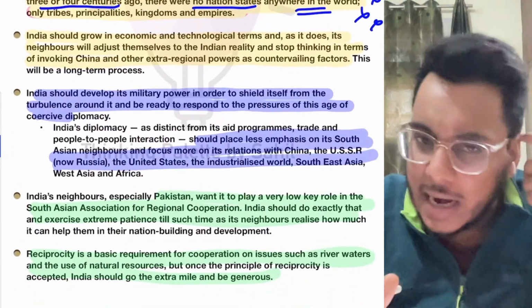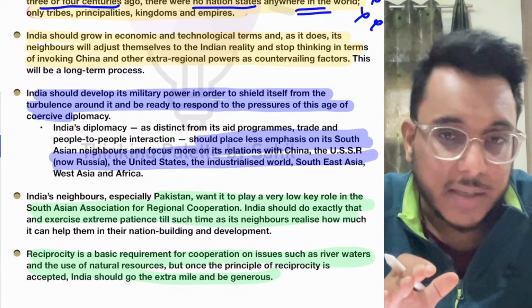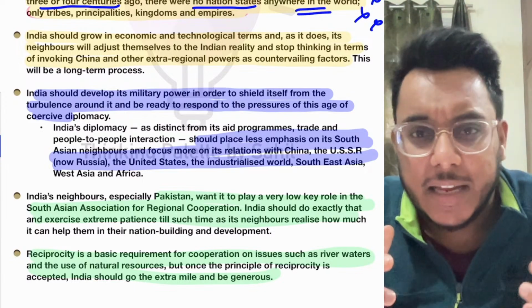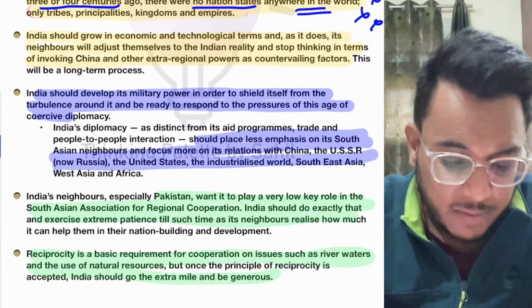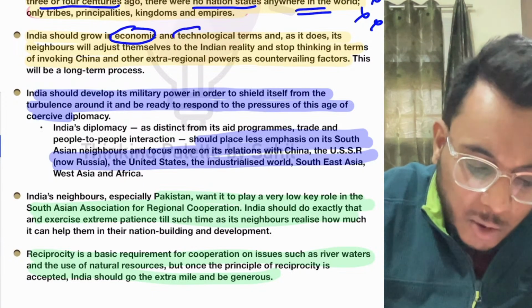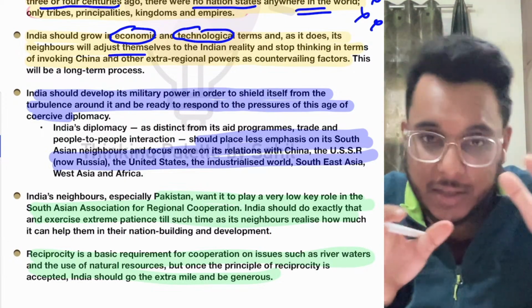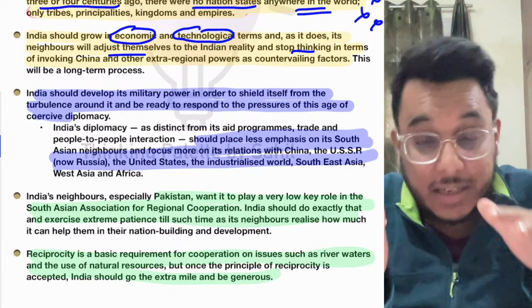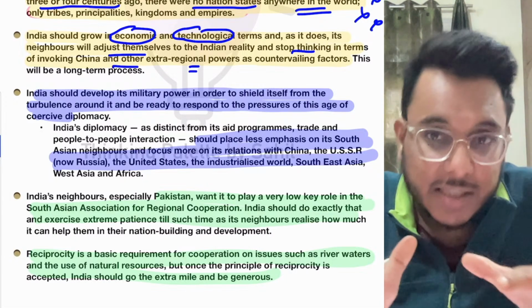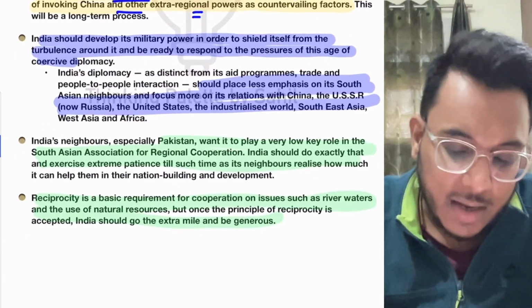Now the article is saying that India should not focus on what its neighbors are doing. Pakistan and China are specifically criticizing India on certain specific issues. So it has said that India should focus on growing in economic terms, technological terms, and as it grows, the neighbors will adjust themselves to the Indian reality. They will not be using China, okay, or extra-regional powers against India. They will understand that India is bound to grow.